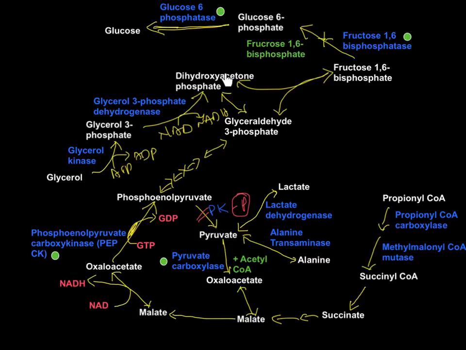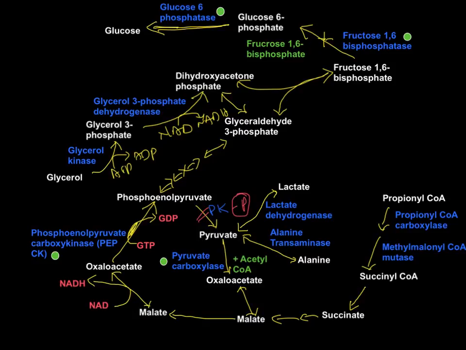It means with two glycerol molecules, you make two glycerol 3-phosphate, two dihydroxyacetone phosphate. One of the dihydroxyacetone phosphate is converted to glyceraldehyde 3-phosphate. They both combine to make fructose 1,6-bisphosphate, glucose 6-phosphate, and glucose. This is how glycerol can be converted to glucose molecule.